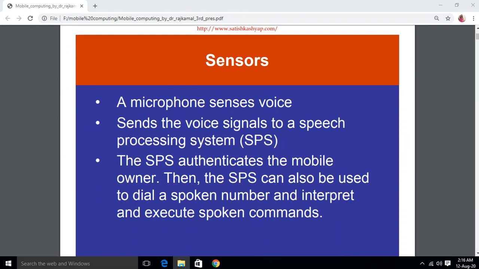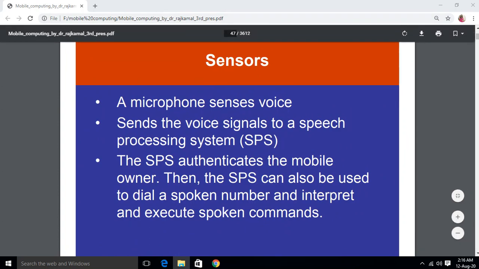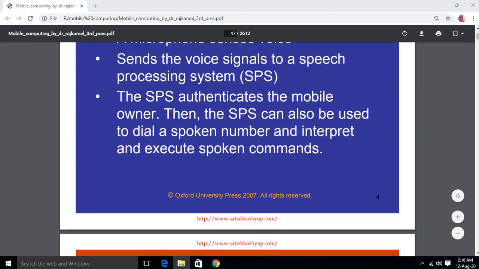Similarly, there are some sensors attached to the mobile devices to authenticate the user and allow the user to use it. Fingerprint, face recognition. These are some of the sensors which are there.